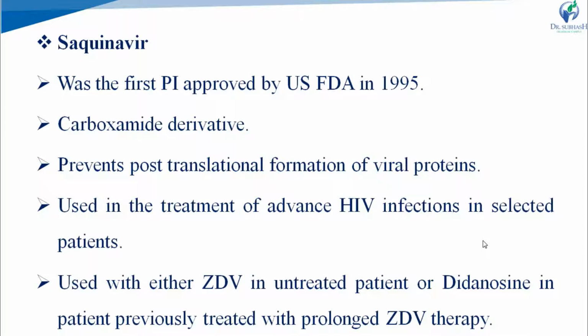Now let us discuss the drugs. An example is saquinavir. It was the first protease inhibitor approved by the US FDA, in December 1995. It is a carboxamide derivative and it specifically prevents post-translational formation of viral proteins. It is used in the treatment of advanced HIV infection in selected patients, with either zidovudine in untreated patients or didanosine in patients previously treated with prolonged zidovudine therapy.